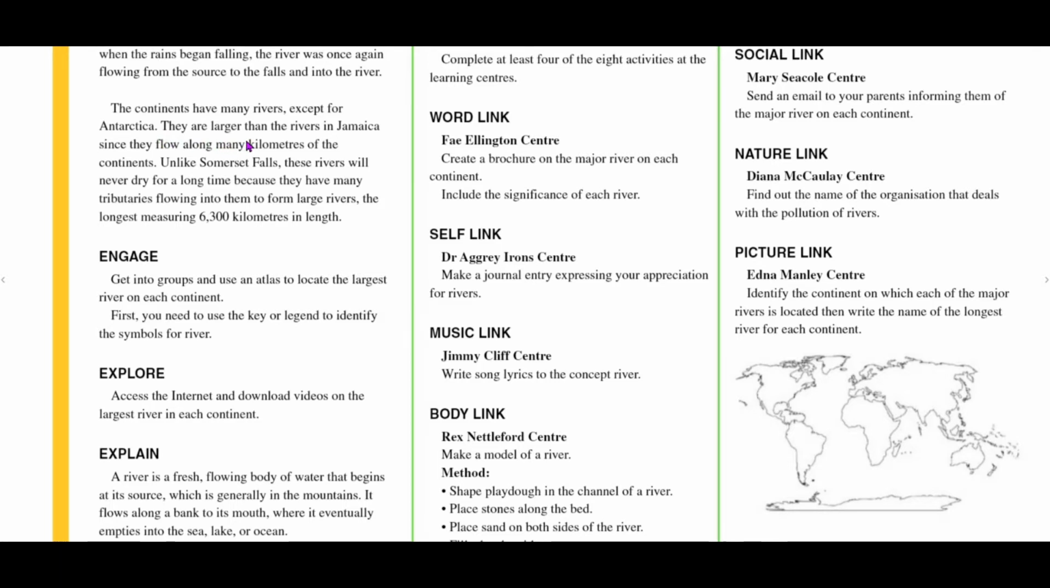They are larger than the rivers in Jamaica since they flow along many kilometers of the continents. Unlike Somerset Falls, these rivers will never dry for a long time because they have many tributaries flowing into them to form large rivers, the longest measuring 6,300 kilometers in length.